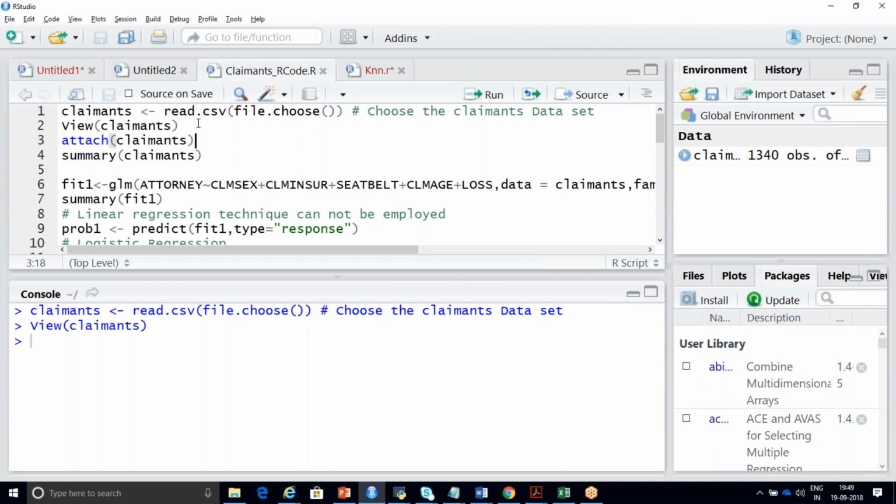So here, line number 3, I'm going to attach the claimant's data set. So what does this line number 4 give you? Summary of claimants. What does it give you?